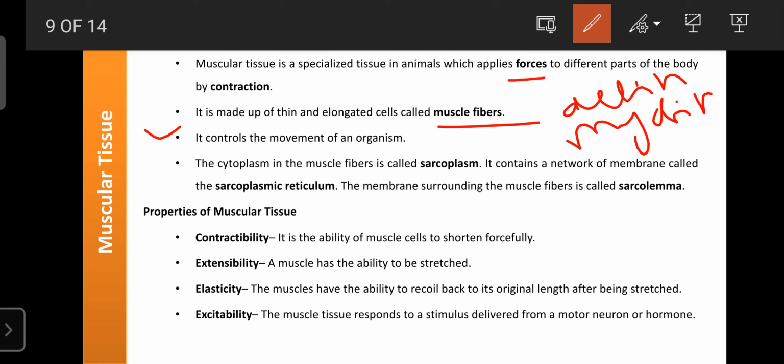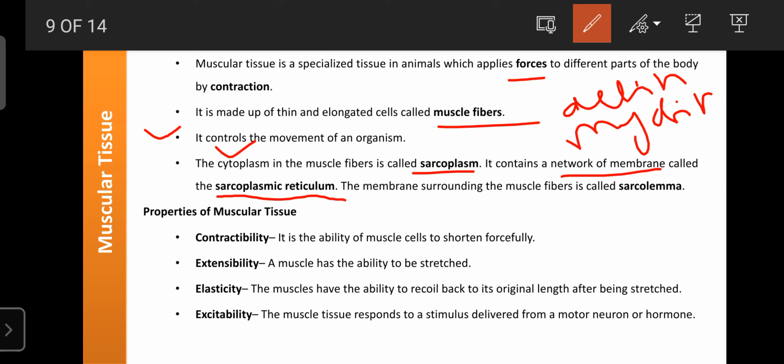The cytoplasm of the muscle fiber or muscle cells is known as the sarcoplasm. In a normal cell we term it cytoplasm, but in muscle tissues or muscle fibers it is known as sarcoplasm. This sarcoplasm mainly consists of a network of membranes known as the sarcoplasmic reticulum.